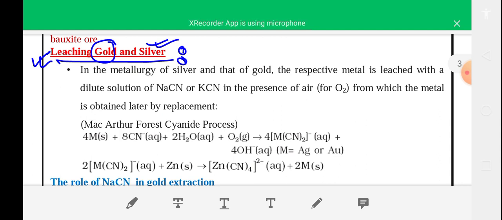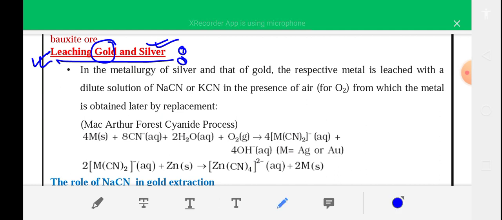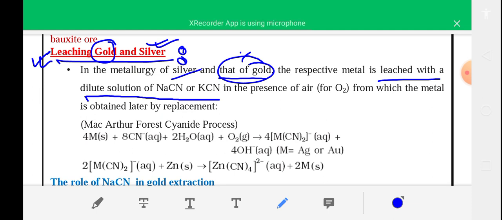The metallurgy of silver and gold is not given in the syllabus, gold not required. Silver you have to read. In the metallurgy of silver, the silver is leached with a dilute solution of NaCN and KCN.